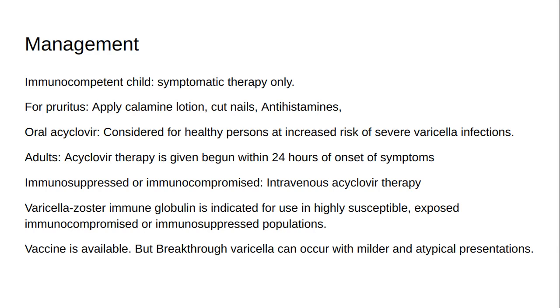Intravenous acyclovir therapy is recommended for patients who are immunosuppressed or immunocompromised. Varicella zoster immune globulin is indicated for use in highly susceptible individuals, such as newborns, premature infants, less than 1 year, and pregnant women, and varicella-exposed immunocompromised or immunosuppressed populations. Given within 10 days of exposure, it can modify the course of the disease, but does not prevent it.